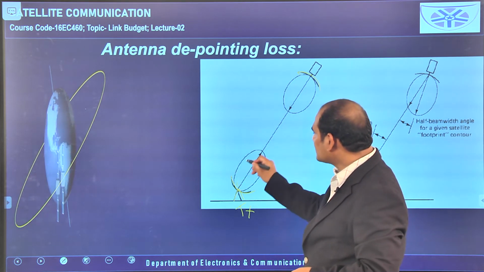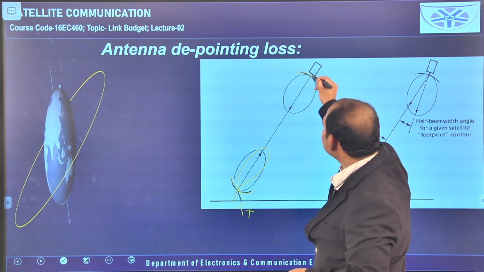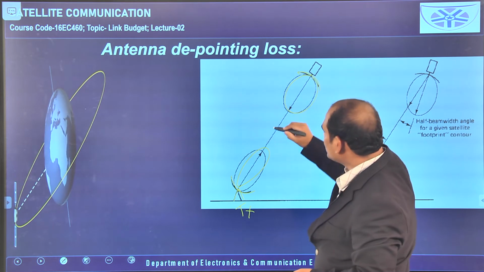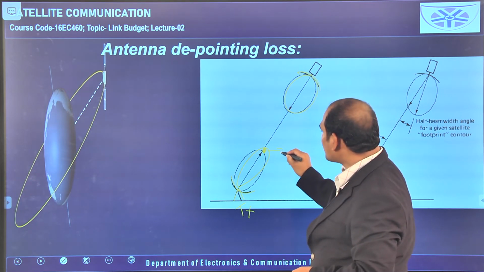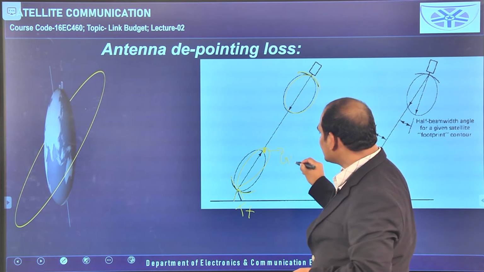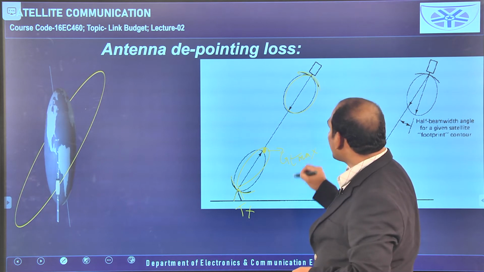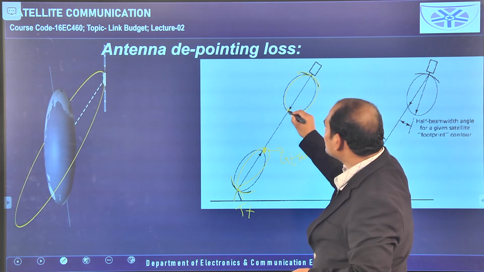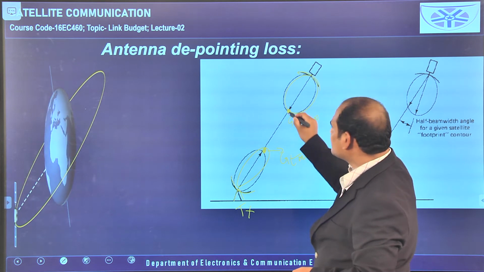And what is this? This is the radiation pattern, and this is also a radiation pattern. Here at this point the maximum gain is there. We are considering it is transmitting, so G_T maximum is available here, and G_R maximum is available for the receiver radiation pattern.